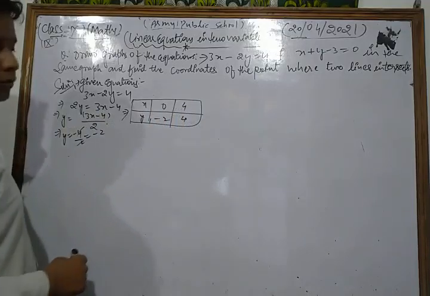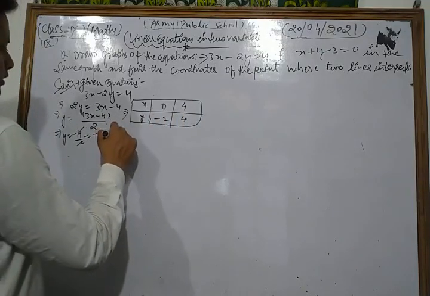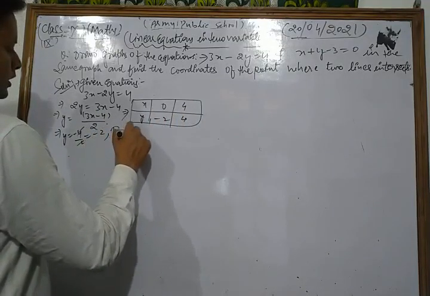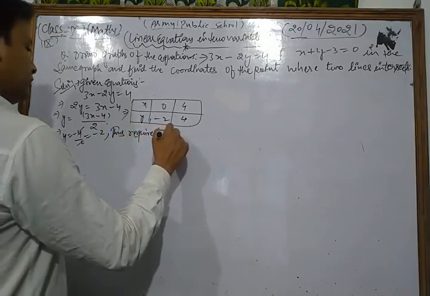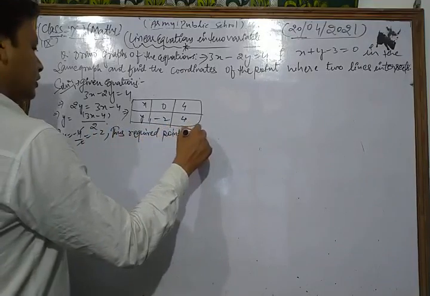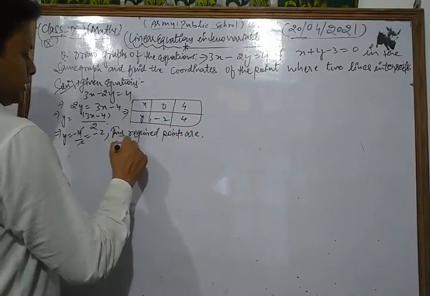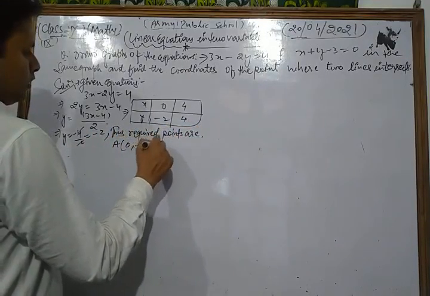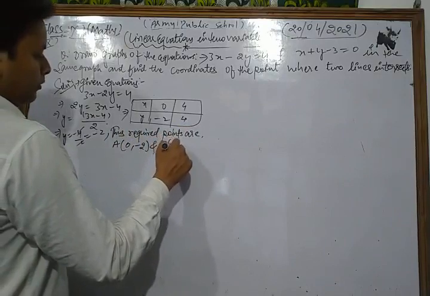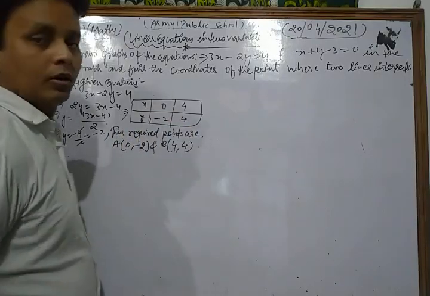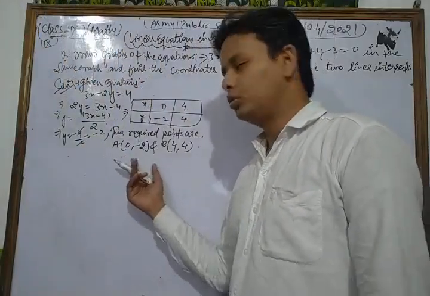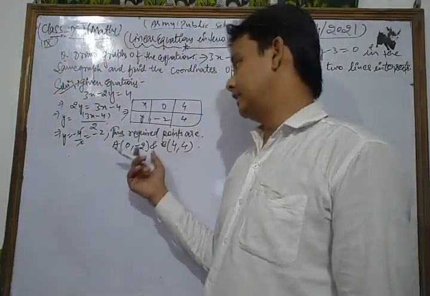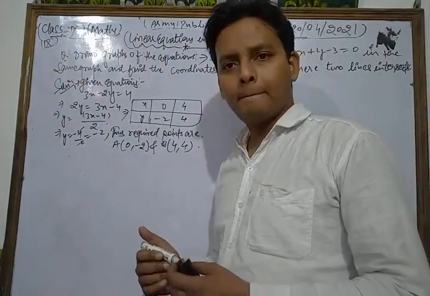Thus the required points are, first point 0, minus 2, and another 4, 4. So in this way we get 2 points as 0, minus 2 and 4, 4.